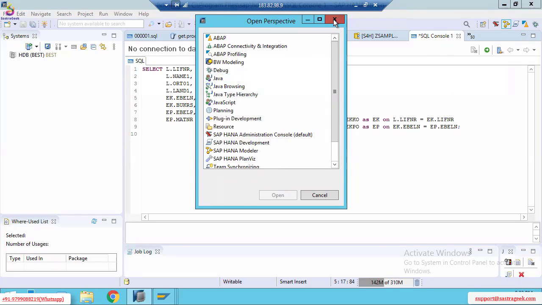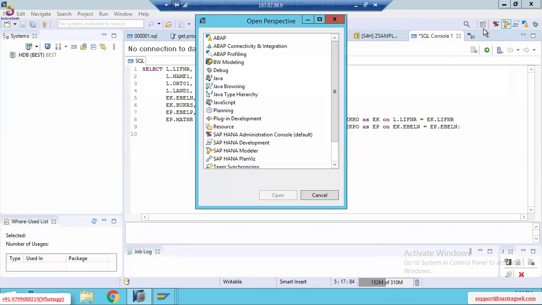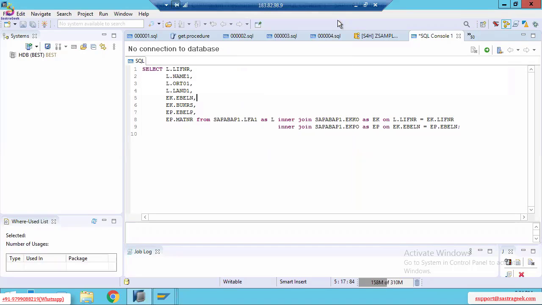And I'll show you the shortcut. Here you can see this is Open Perspective. Click on it. This is a shortcut. Okay, clear? And I have shown you the perspectives.